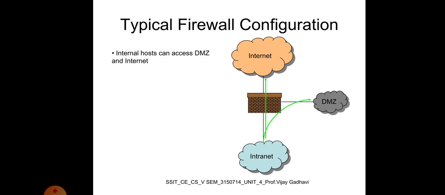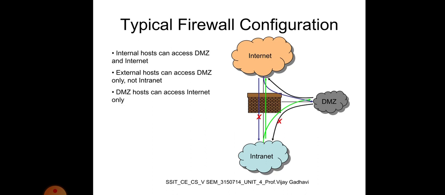Internal host can access DMZ and internet. External host can access only DMZ, not intranet. DMZ host can access internet only. Any advantage? If a service gets compromised in DMZ, it can't affect internal hosts.